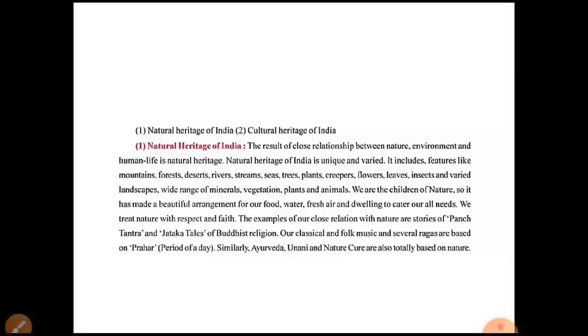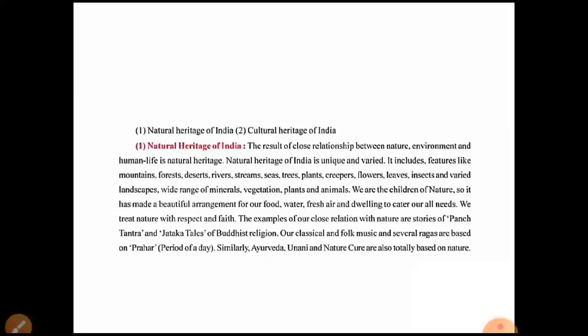Okay, the examples of our close relationship with nature are the stories of Panchatantra and Jataka tales of the Buddhist religion. So within the Buddhist religion, we can see Panchatantra stories from our childhood. We are hearing Panchatantra stories, in which we can see the close relationship of humans with nature.